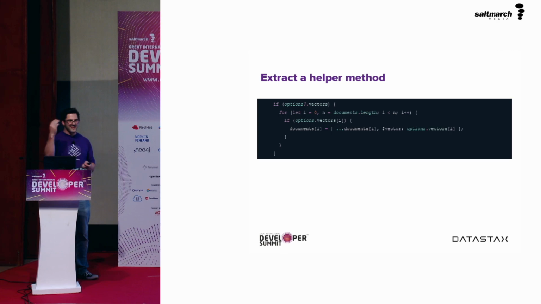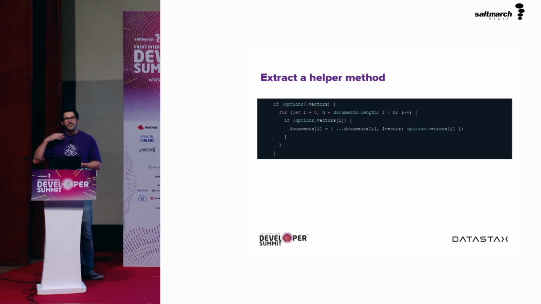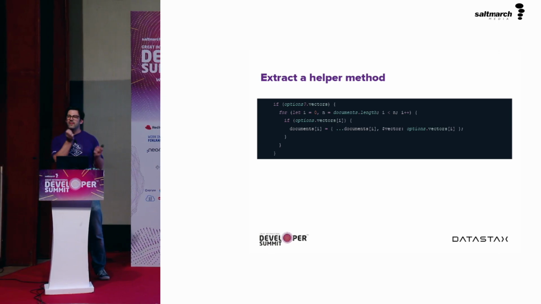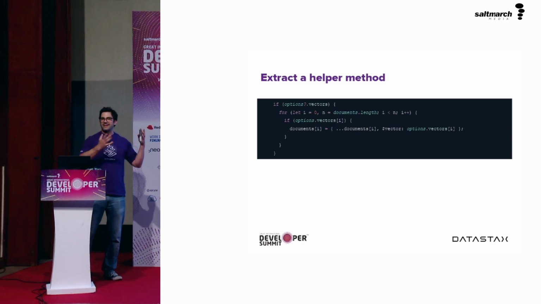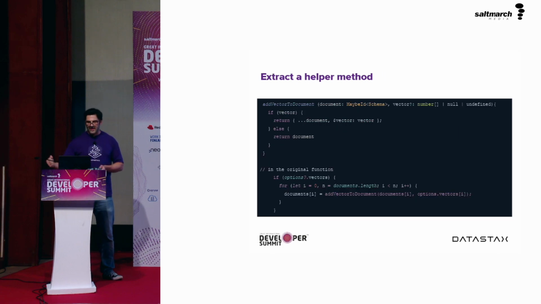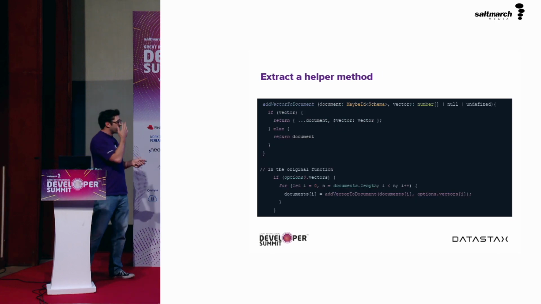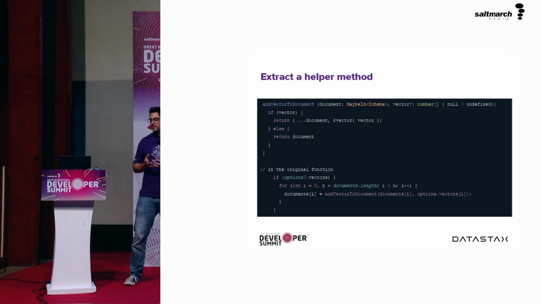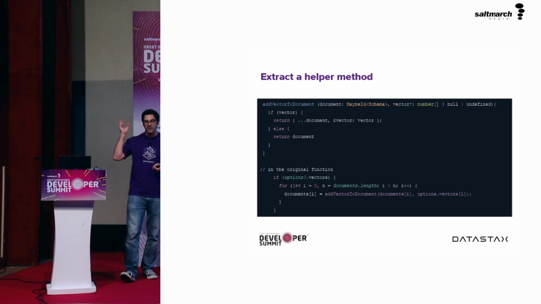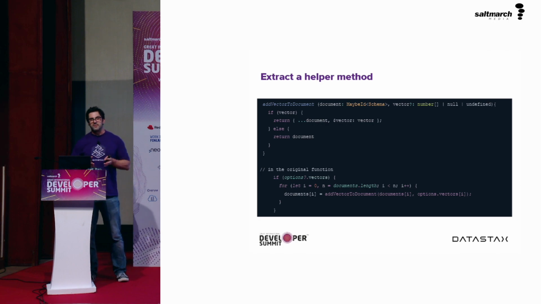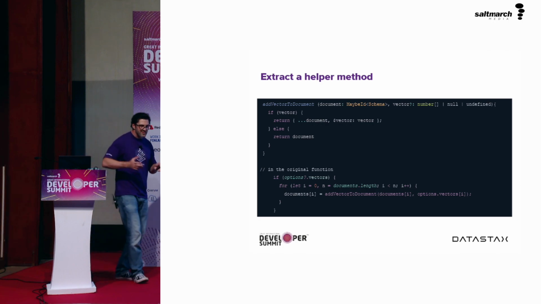And here, what we have is a conditional, a loop, a conditional, and it would be better to do less of that. I don't like that within this code we have to check whether a vector exists at this part of the array. I feel that could be handled somewhere else. If we were to create a function like add vector to document, we reduce the context of what's going on in this code to just a document and a vector. If that vector exists, we return both of them together. If it doesn't, we just return the document.